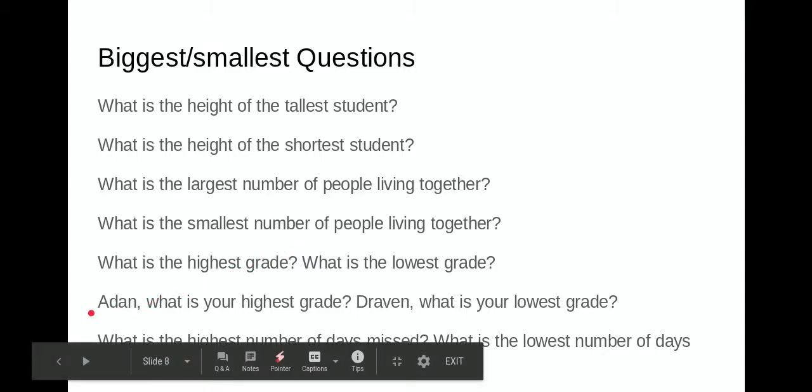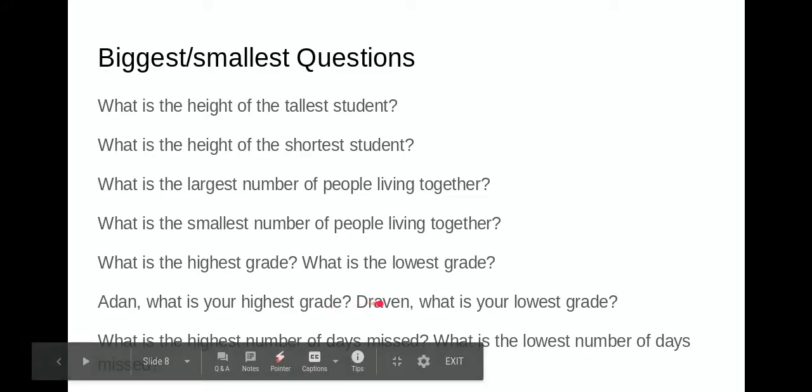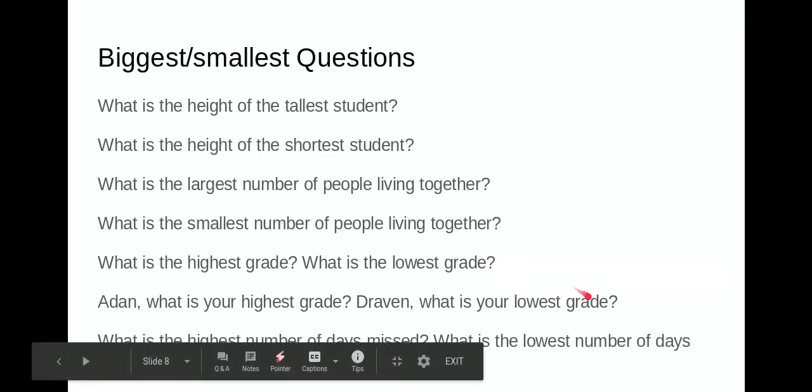So if we said, Aiden, what is your highest grade? That would still be a statistical question because Aiden has more than just one grade. He has many grades. Same here if we said, Draven, what is your lowest grade? That is a statistical question because it's asking about the lowest value in his complete set of grades. So there's two different ways we can look at that: one about the whole class and one about just a specific person.